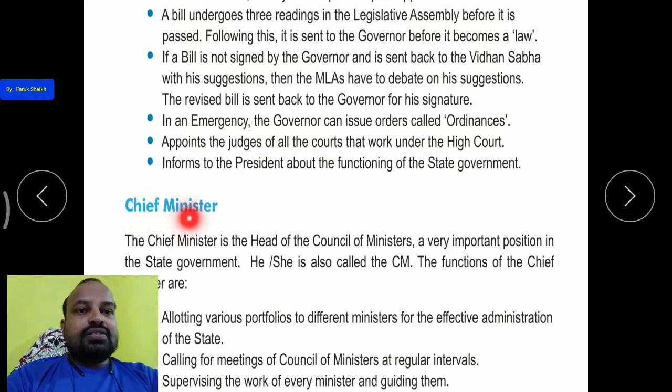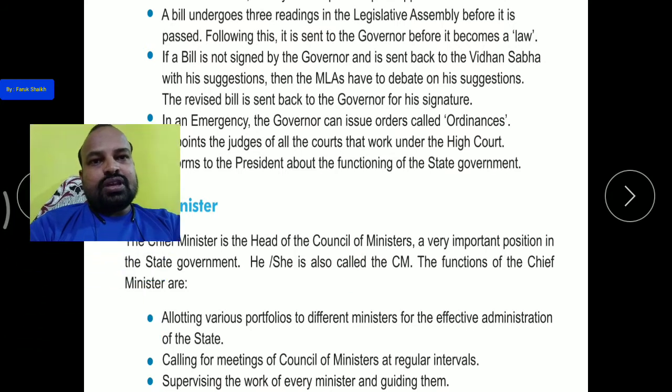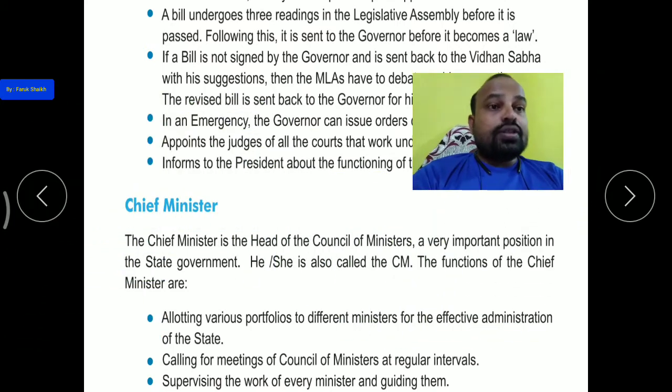Now second is the chief minister. So all of you know who is the chief minister of our state. Vijay Rupani is the chief minister of our state. So let us study about the chief minister. The chief minister is the head of the council of ministers, a very important position in the state government. She is also called the CM.